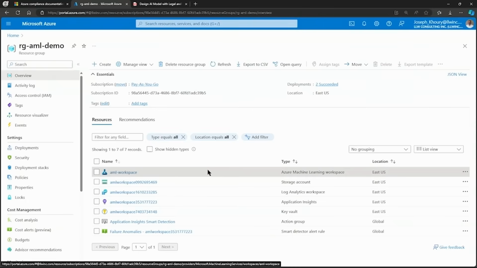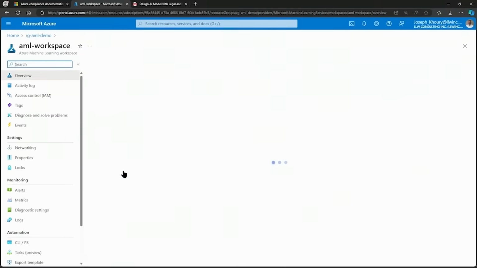Now the next step is ensuring data encryption. And the thing is, platforms like Azure and others do this automatically. In the list of resources in my resource group, notice I've got a key vault. That key vault was set up automatically, and I'm using Microsoft Managed Keys for the workspace. So Microsoft is managing that, which means that my models and data are encrypted at rest. In addition, data is encrypted in transit using TLS, as it is on platforms like Google Cloud Platform, AWS, and IBM Cloud. Let's go back to my Azure Machine Learning Workspace.